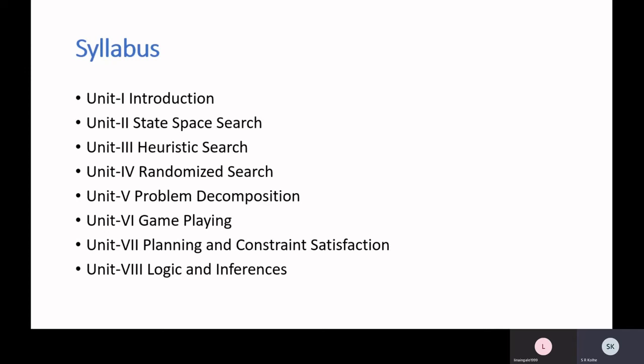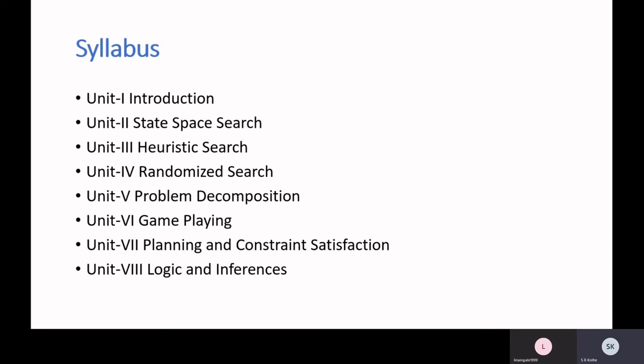Basically we will see one of the important game playing algorithms which is used in Deep Blue, that was the alpha beta cutoff algorithm. So unit 6 deals with that, but you will find out that it is also implemented as a search problem. So game playing is also related with search. So units 2, 3, 4, 5 and 6, all these units discuss search in artificial intelligence.